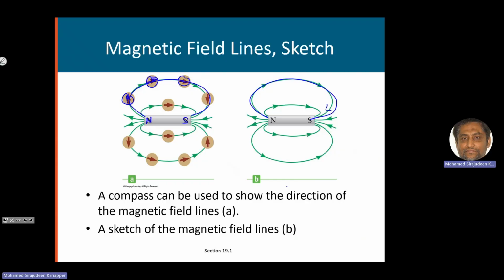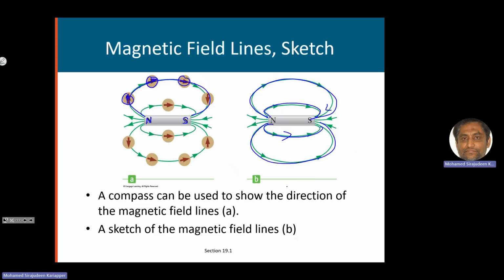We can place many such compasses, and thereby we can draw the magnetic field lines. So this is the magnetic field line from a bar magnet. At the North Pole, the magnetic field line will be outward. At the South Pole, it will be coming in.